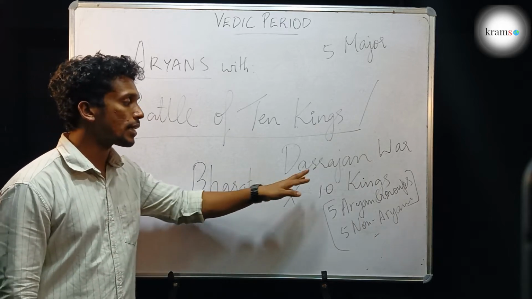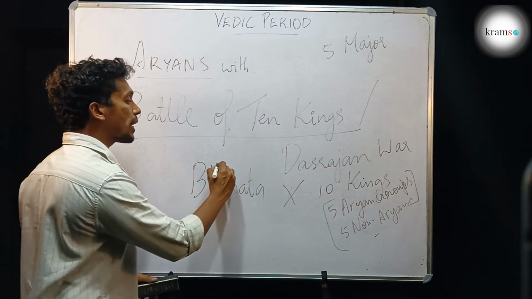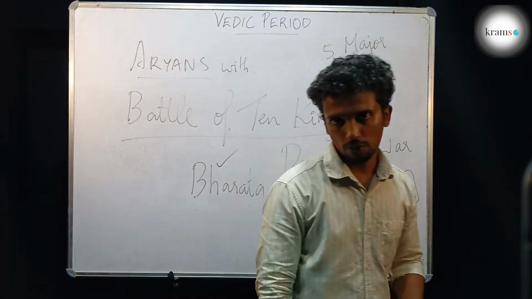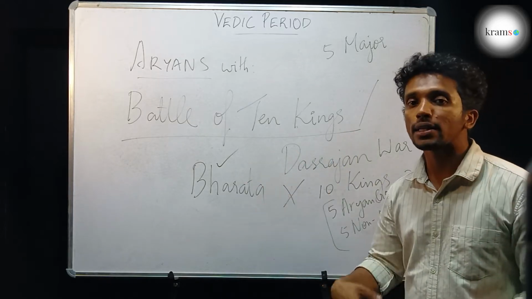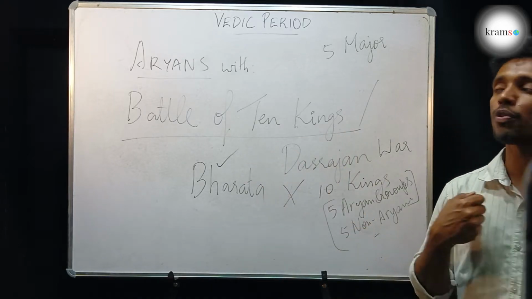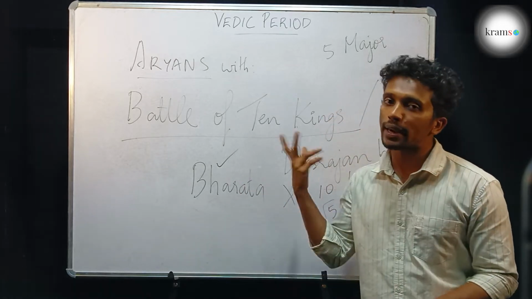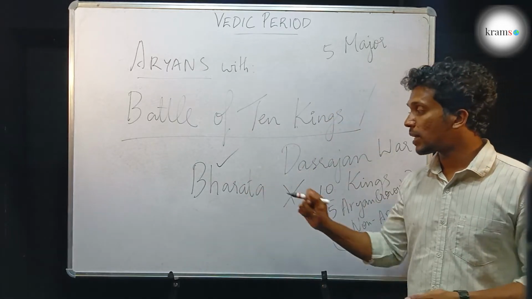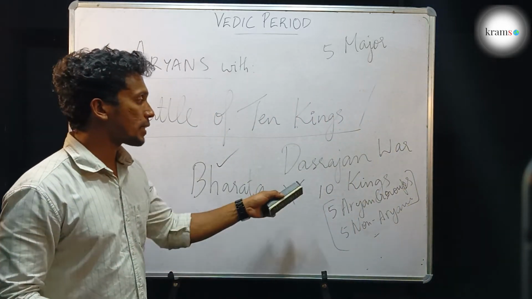We will always think that the 10 kings got victorious, but it was not like that. King Bharata and his army had won this war. The Dasarajan war was won by King Bharata and his tribal group. He was one of the strongest and most powerful tribal groups that had come to India. Hence, the Bharatas won the war and they had defeated the 10 kings.